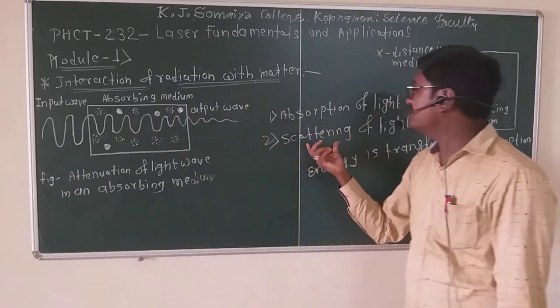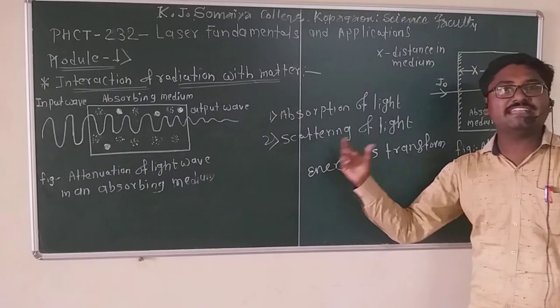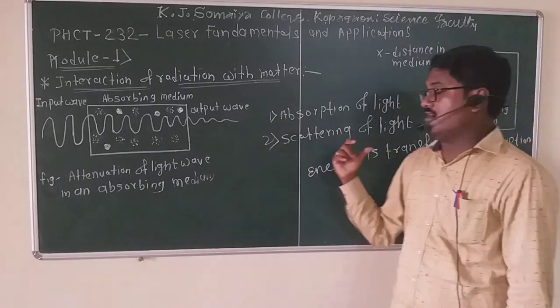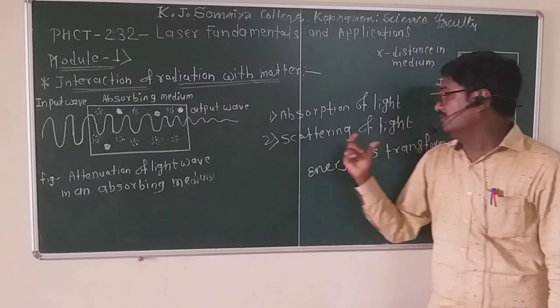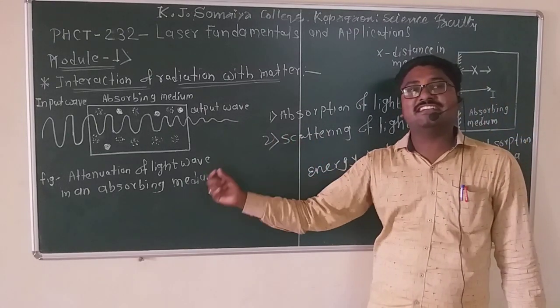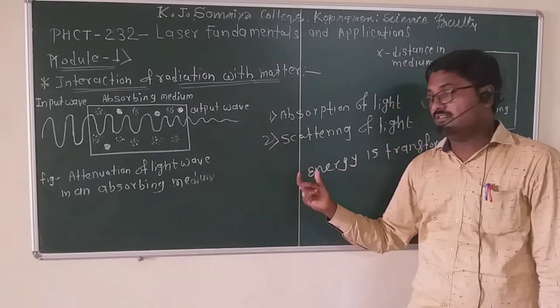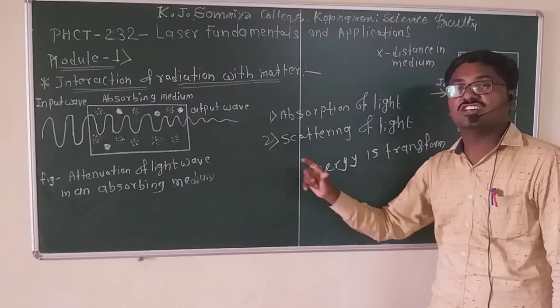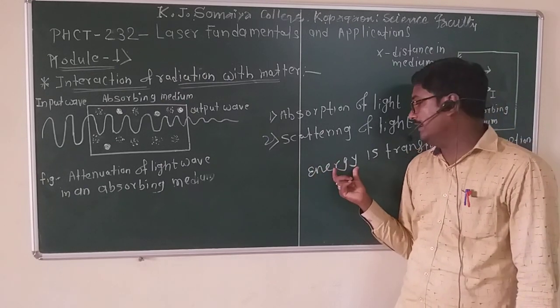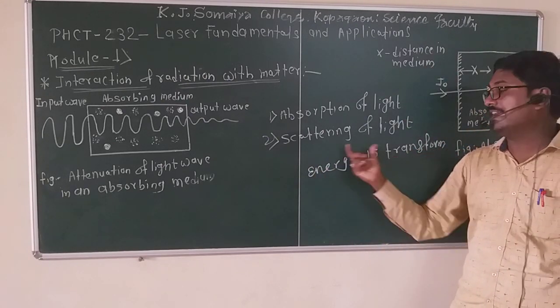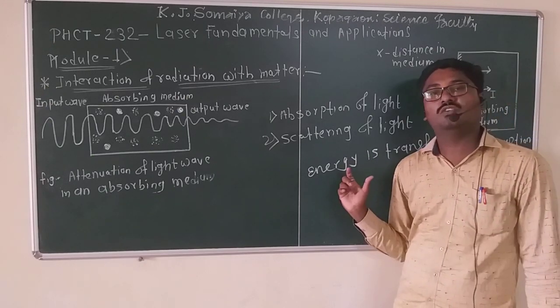The second is the scattering of light. In scattering, the light encounters an obstacle that is smaller than the wavelength.